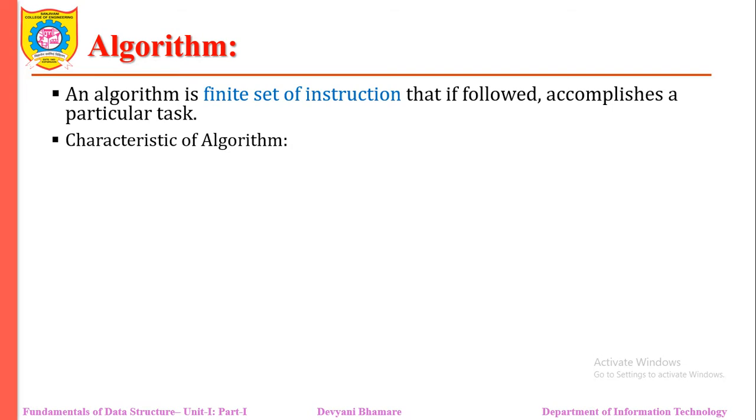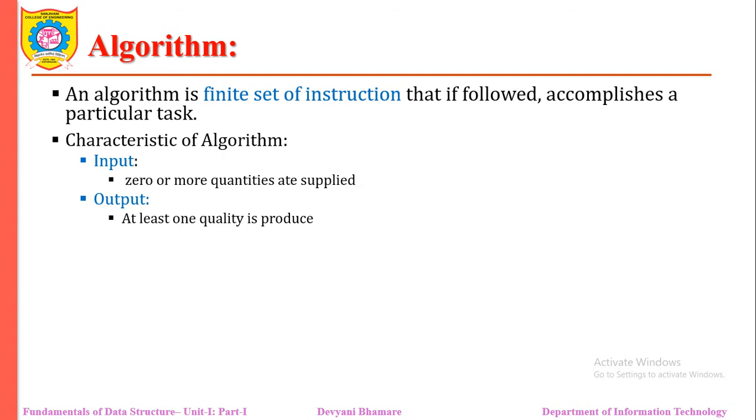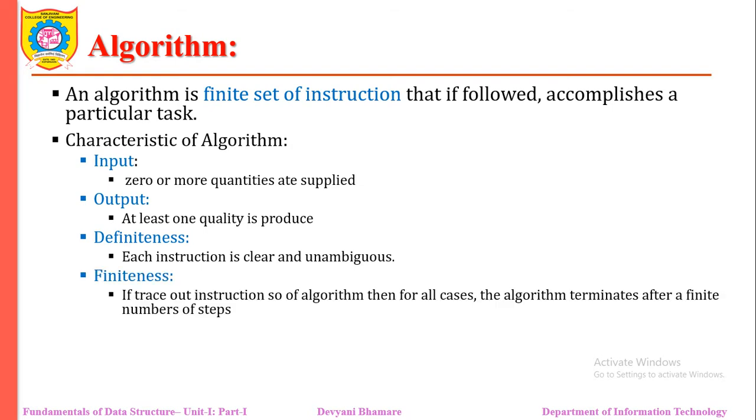It is a finite set of instructions. If those instructions are followed, then we get some particular task done. For every algorithm, there must be input provided. We expect that at least a good quality of output will be produced. Each and every instruction will be clear and unambiguous.